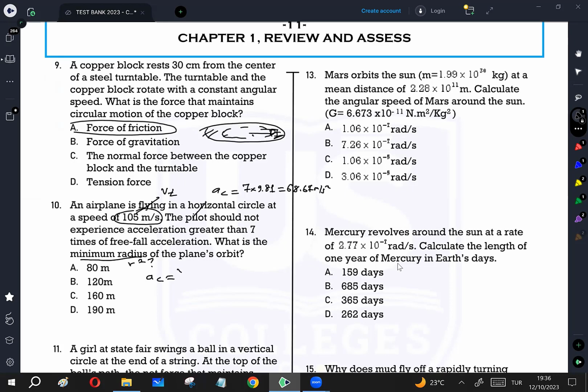ac is equal to vt squared over r. Because we are going to calculate r, we have to swap ac and r. r is going to be vt squared over ac. So vt is 105, we should square it, divided by ac, which is 68.67. We are going to use the calculator and find the answer. 105 squared divided by 68.67 is the answer: 160.5. 160 meters is the correct answer.